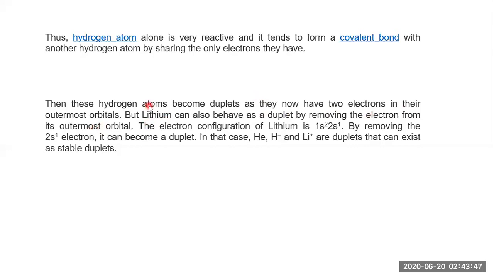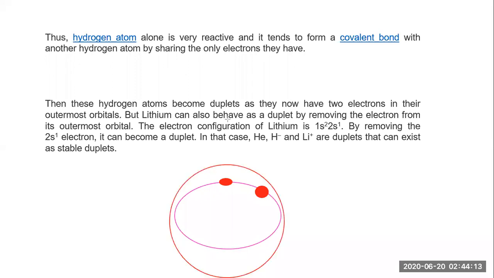But lithium can also behave as a duplet by removing an electron. In case of lithium, I will show you by this diagram, or atomic representation, in a simple manner. See, suppose this is a representation of lithium. Lithium has two electrons in the first shell, and if you draw another shell, it will have one electron revolving. So this is a lithium atom here.